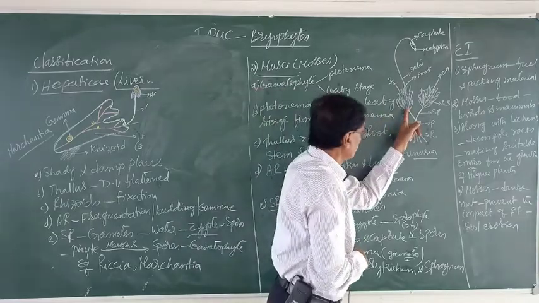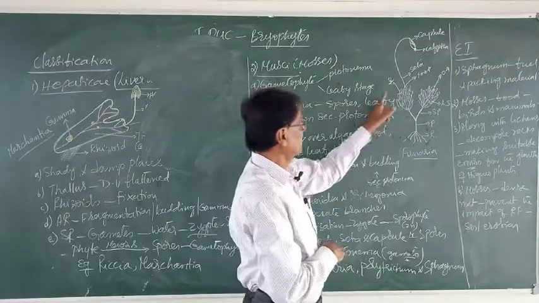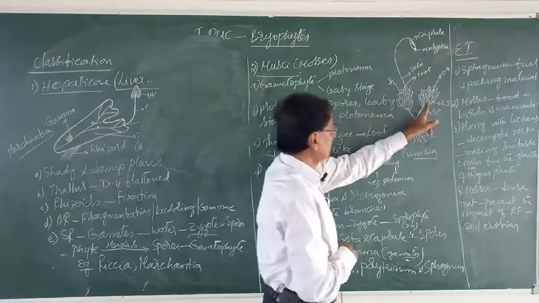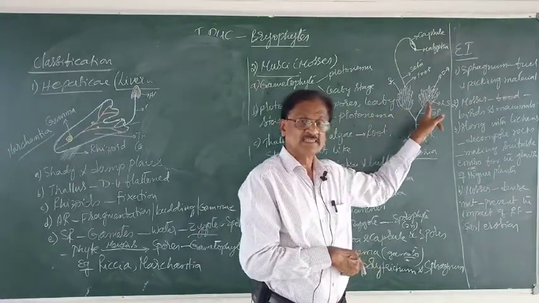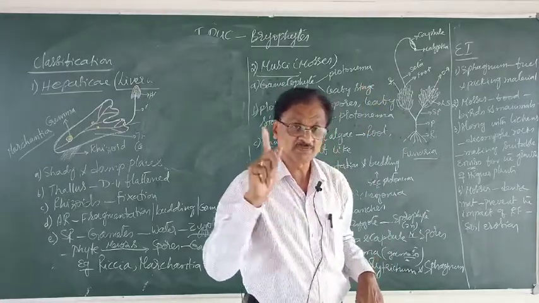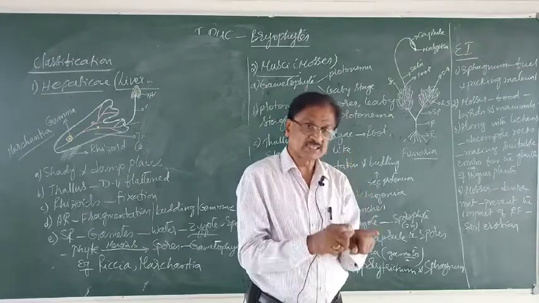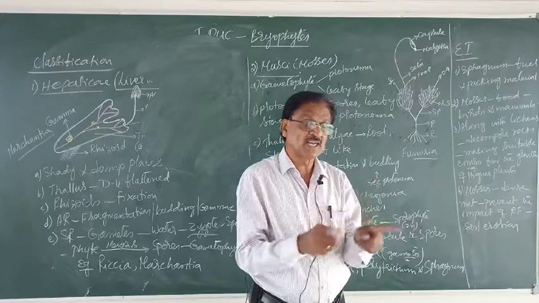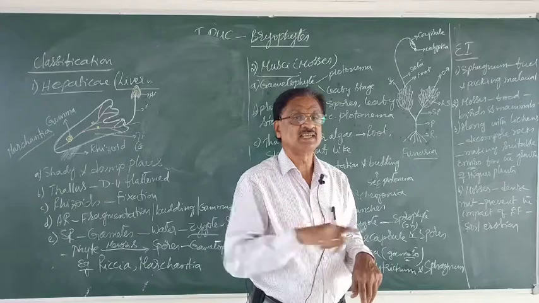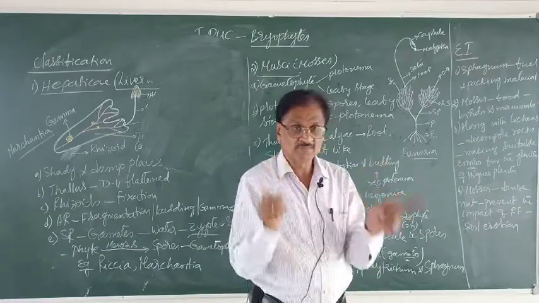So from one branch, what arises? The female sex organ by name Archegonium is formed. On the other branch, the male sex organ by name Antheridium is formed. That means to say here, the two sex organs are found on separate branches of the same plant, not on different plants. Same plant but on different branches.